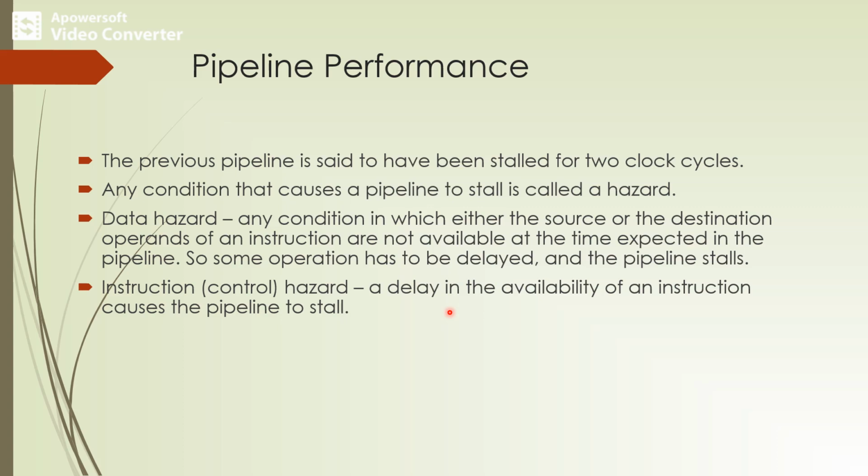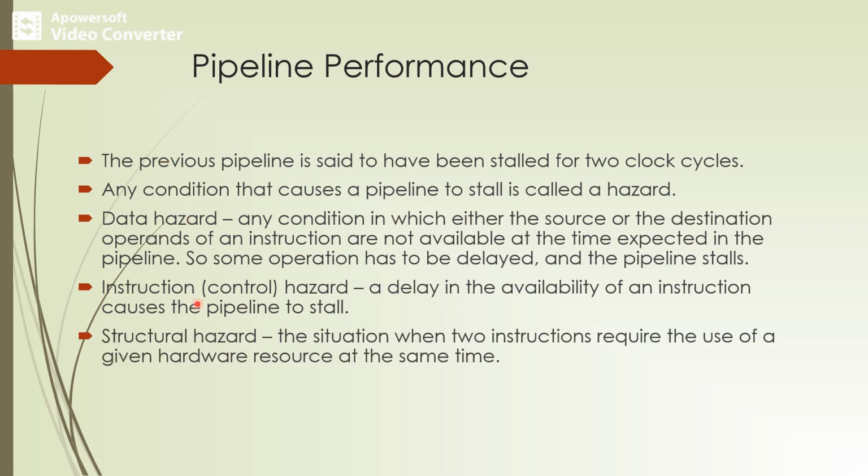The pipeline may also have to be stalled because of delay in the availability of the instruction itself. So that is called instruction hazard. The effect of a cache miss on pipeline operation can be considered whenever you are considering the instruction hazard.